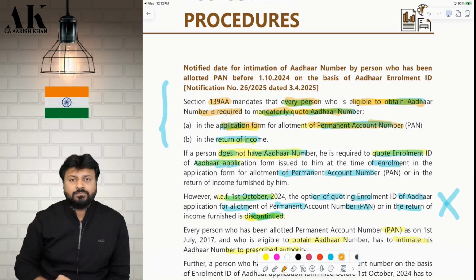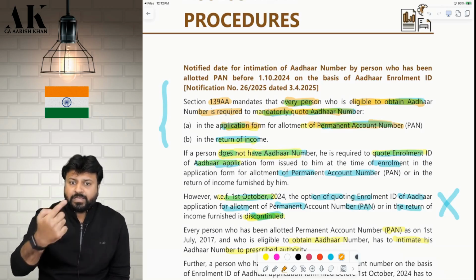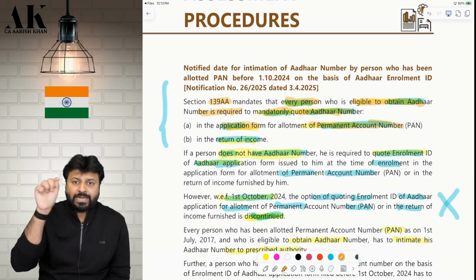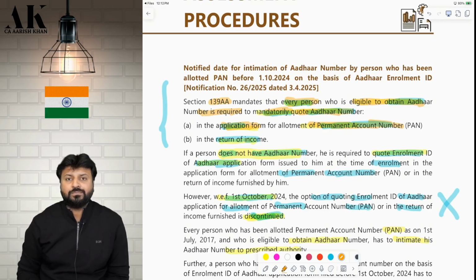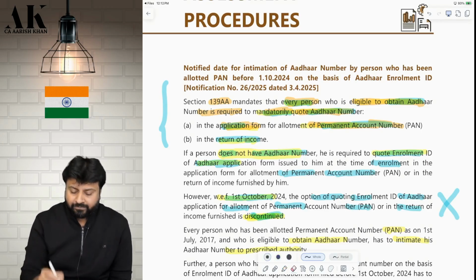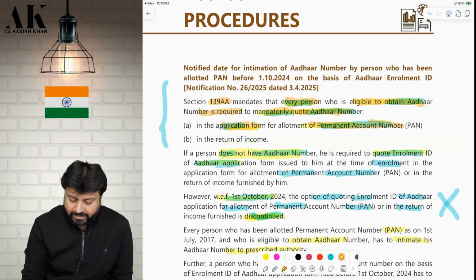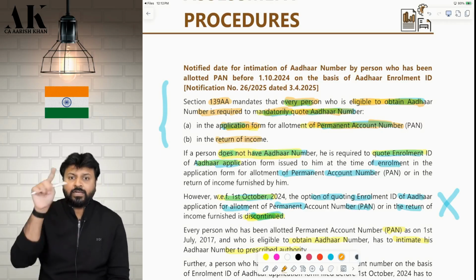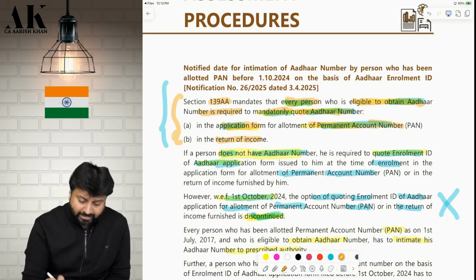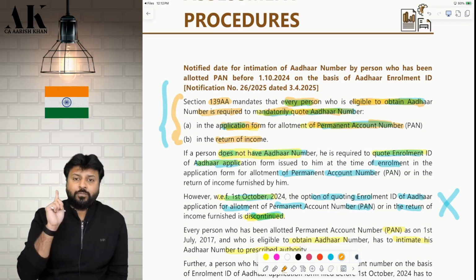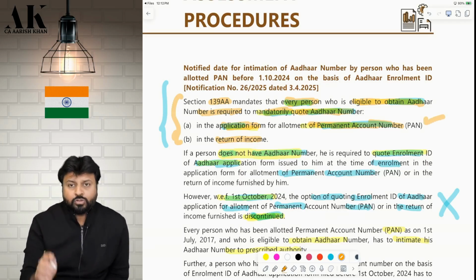So you have an Aadhaar. Now you are making an application for PAN. So when you make an application for PAN, you mention the Aadhaar number also in the PAN card application. Is it clear? Second, when you file the return, you have an Aadhaar. When you file the return, in the return also you should mention the Aadhaar number. So two places you should mention the Aadhaar number as per this paragraph. One, when you make an application for PAN, you should mention Aadhaar number. Second, when you file the return, you should mention Aadhaar number.